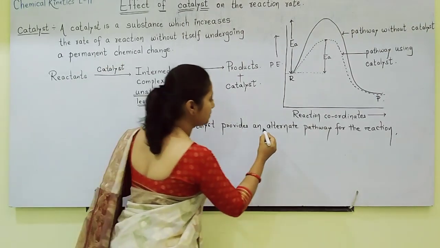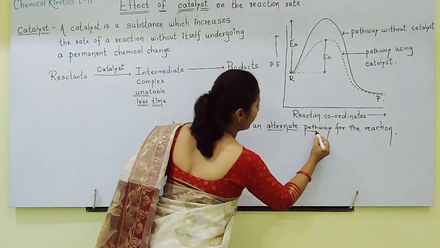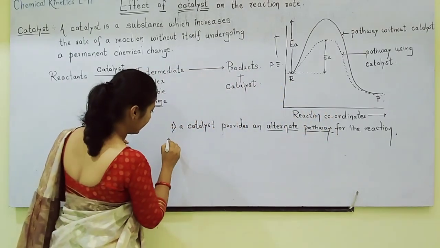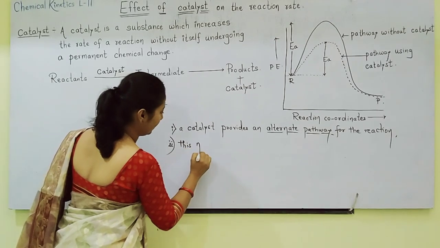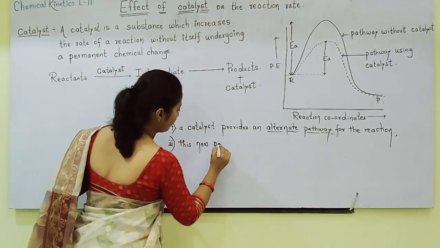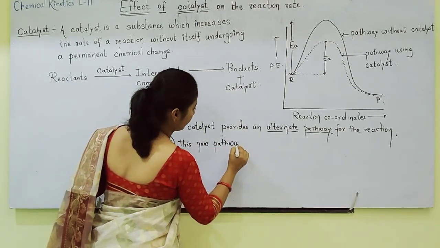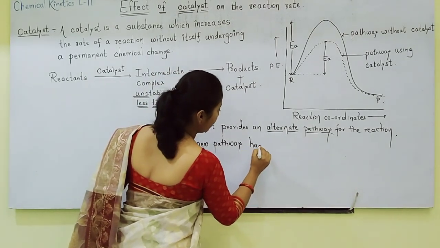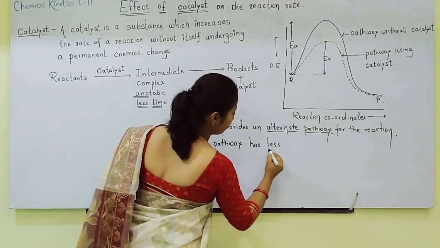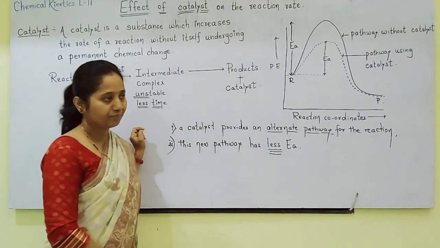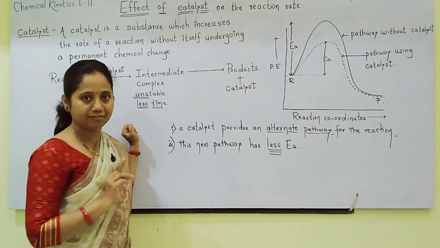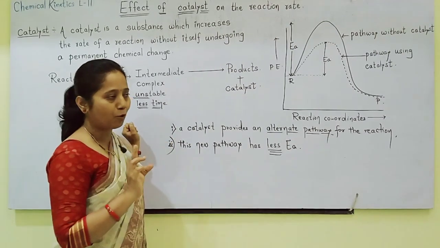And a catalyst provides an alternate pathway for the reaction. Secondly, you should write this new pathway has less activation energy, as you can see from the graph. Graph drawing is very important.